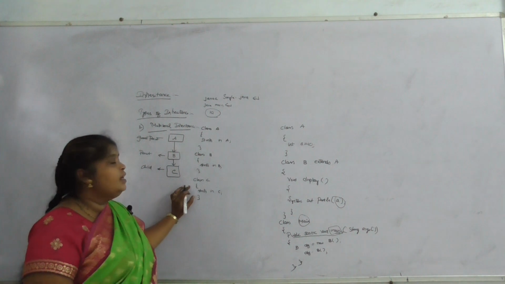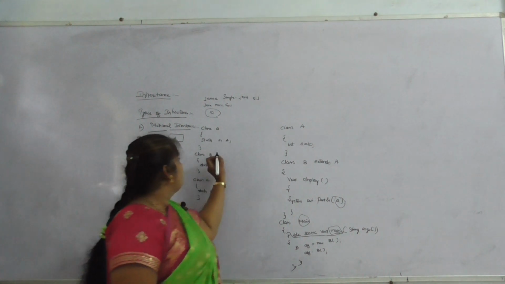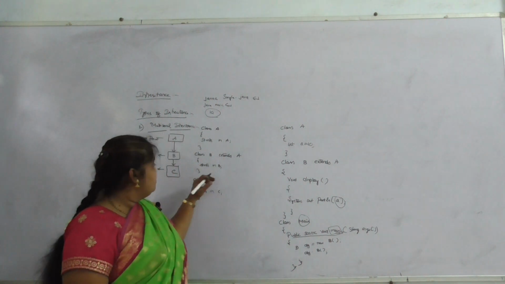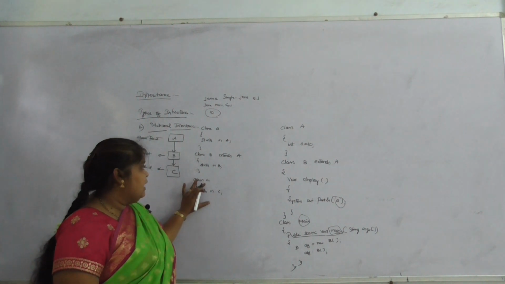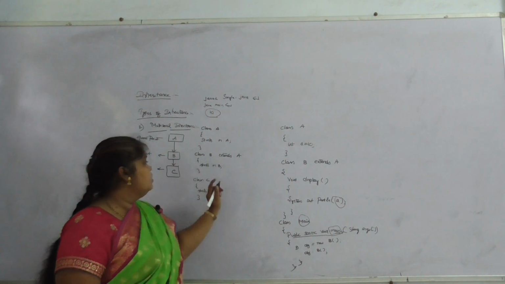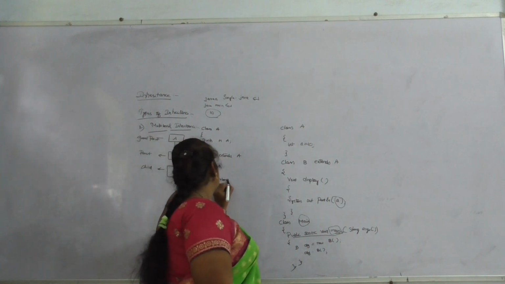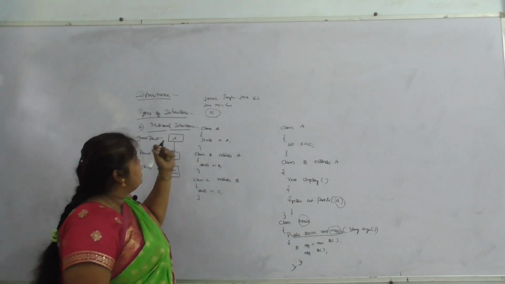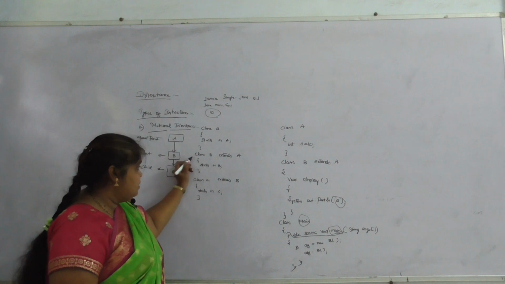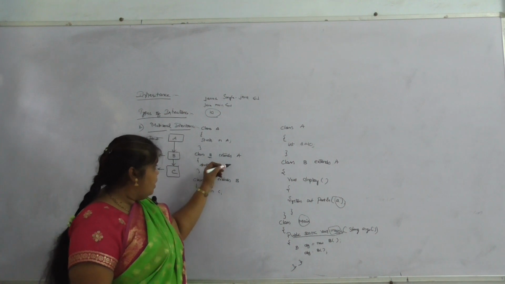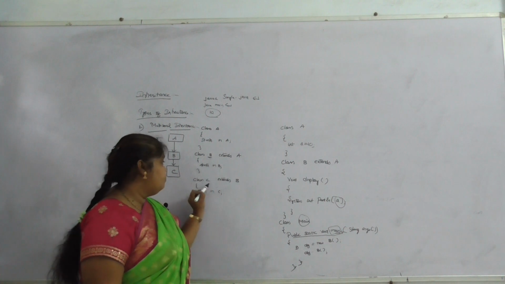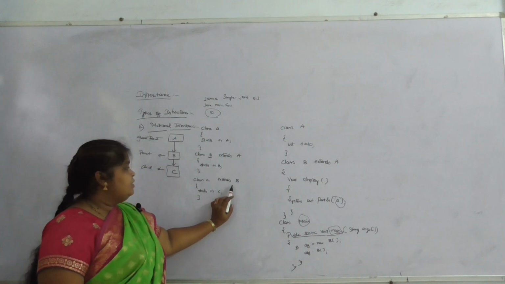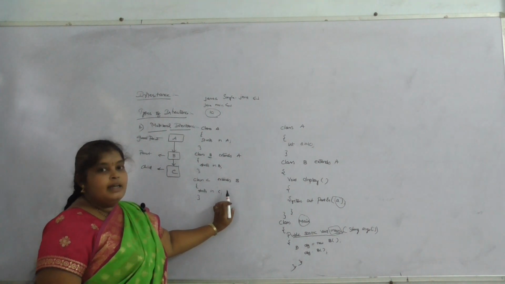If we want to inherit the data from A into B, we write extends A. And for C, it is also taken as a single class. If we want to inherit the data from B, we have to write extends B. So this is the syntax for multi-level inheritance. From class B, I am inheriting the data from class A, and from C, I am inheriting the data from class B.